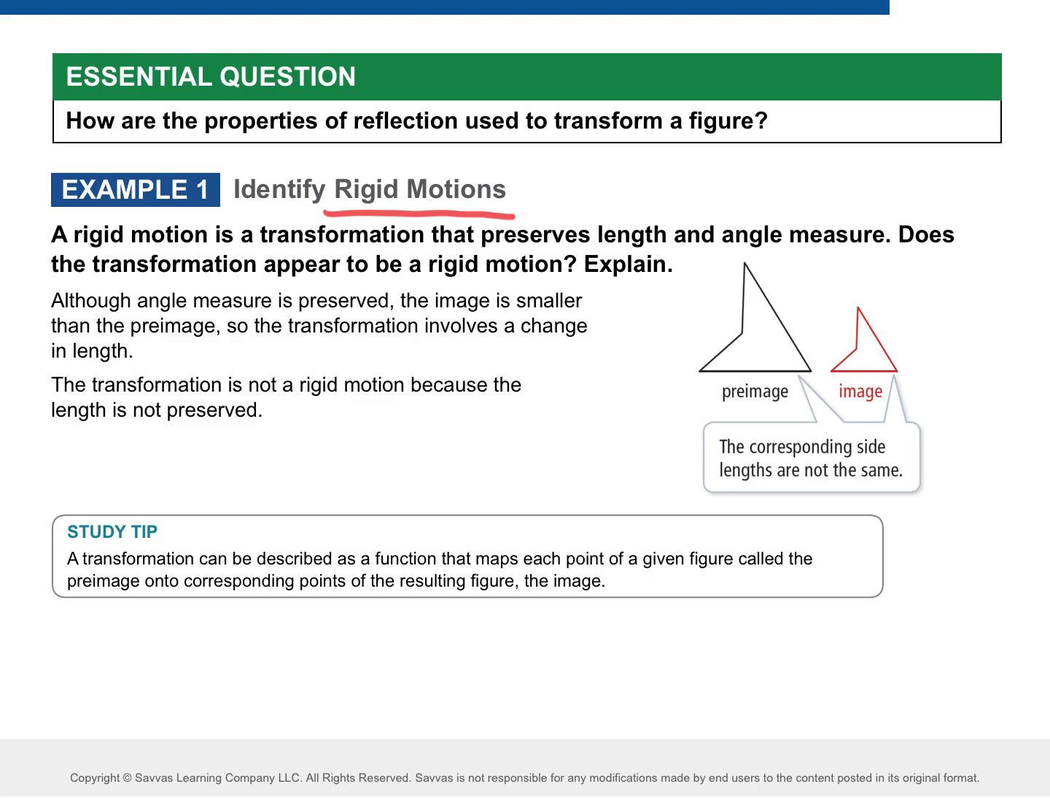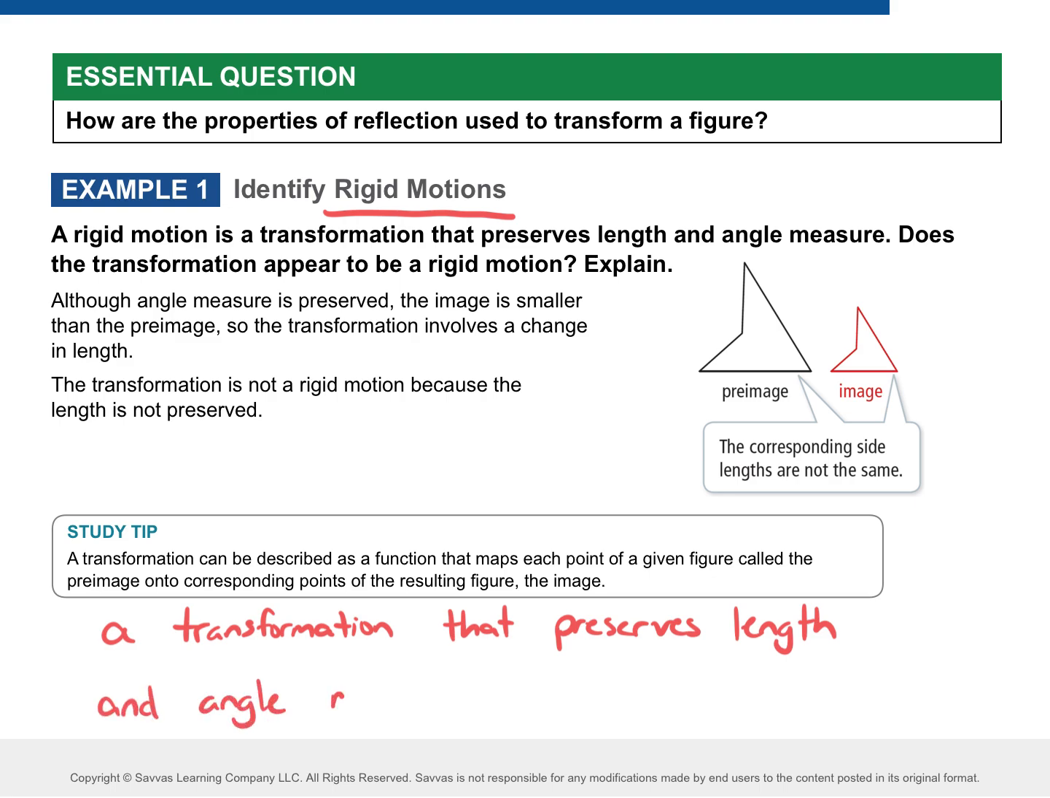So a rigid motion is a transformation that preserves length and angle measures. Let's break that down a little bit. What does preserve mean? Keep, stay the same. Preserve means you're keeping it the same or you're trying to save it. So we're keeping the length and the angle measures the same.